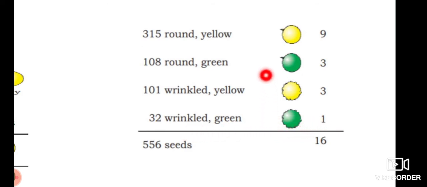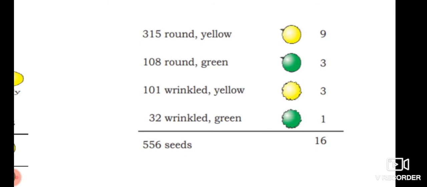So hereby we will be having the ratio, if we take 2 characteristic features, 9 is to 3 is to 3 is to 1. So if we are taking 2 characteristics in the F1 generation, we will be having the ratio 9 is to 3 is to 3 is to 1.